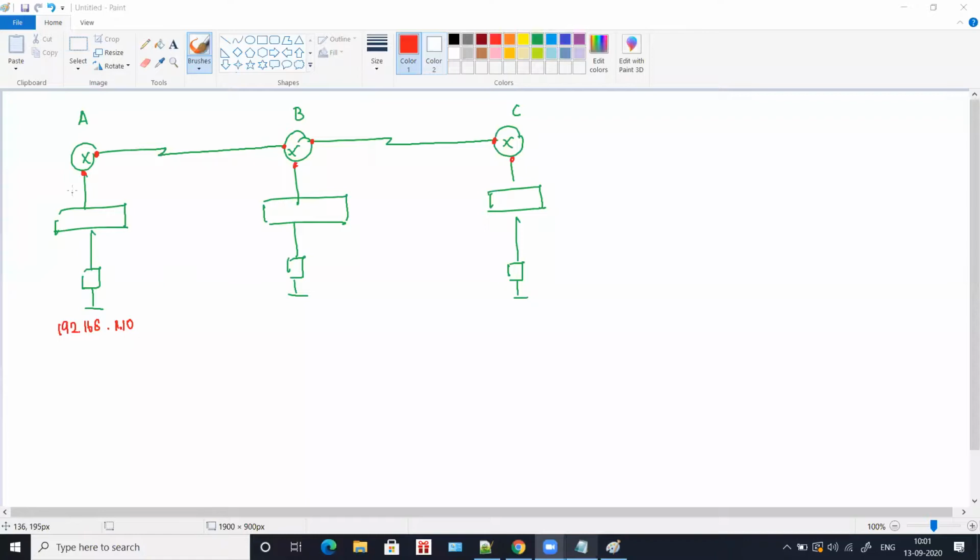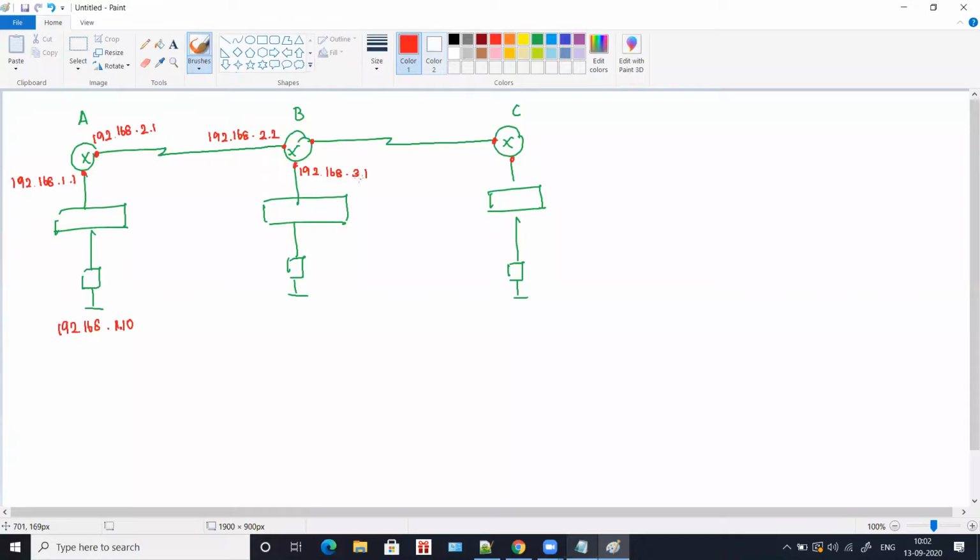Okay, so this is 1.10. If this is 1.10, the default gateway IP for this is going to be 192.168.1.1. If this is 1.1, this has to be different. So I'll take this as 192.168.2.1. If this is 2.1, here it has to be the same. So I'll take this as 192.168.2.2. If this is 2.2, this has to be different. So I'll take this as